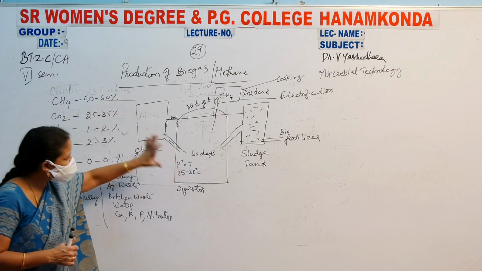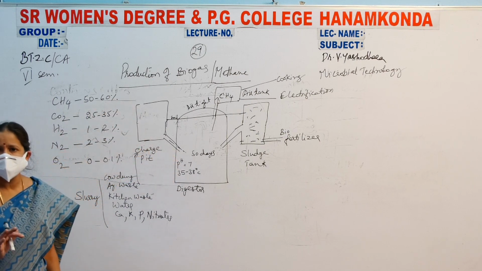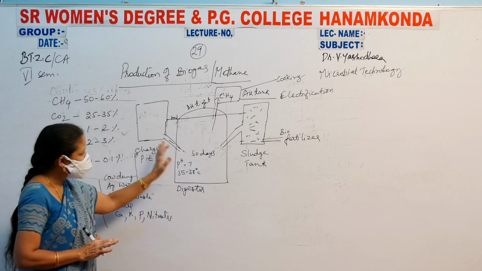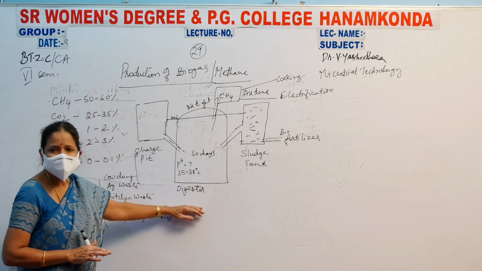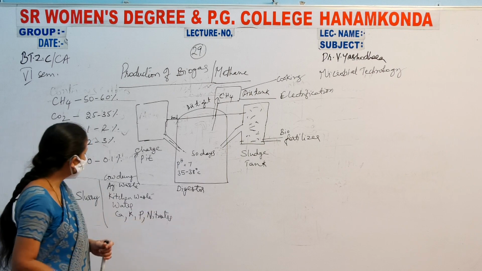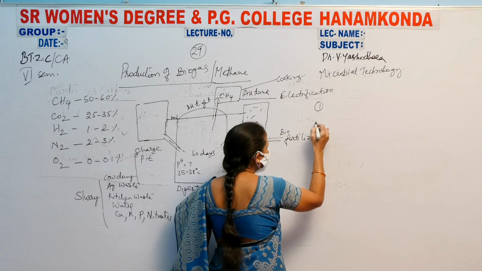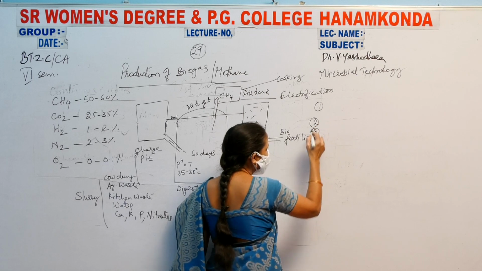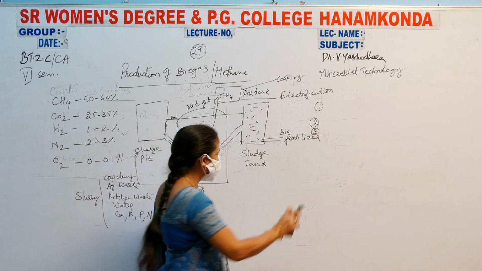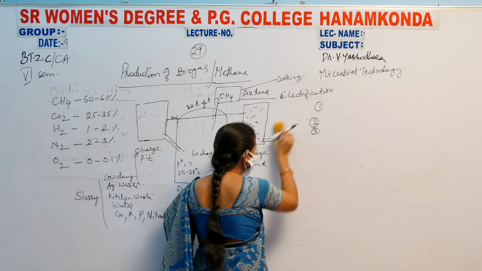Now, in the digester, what is happening throughout these 50 days, we'll see. Let us see what is happening during anaerobic digestion. This anaerobic digestion is of three types. First, it takes place by three methods. You can call it 3 steps. By 3 steps, methane is produced.